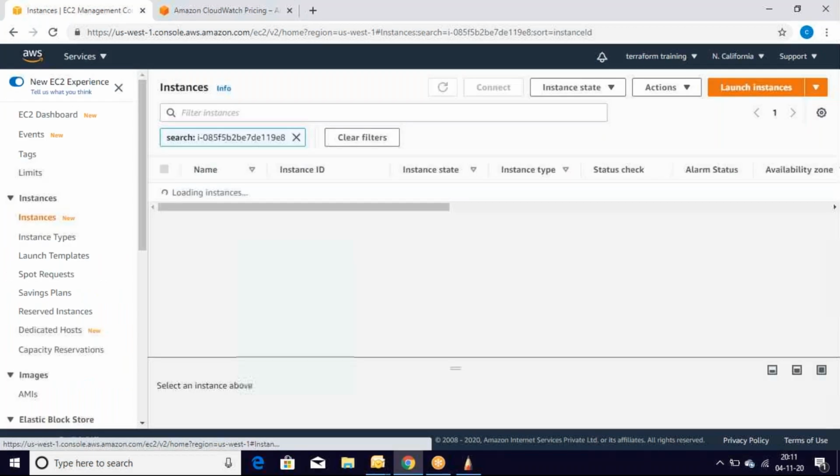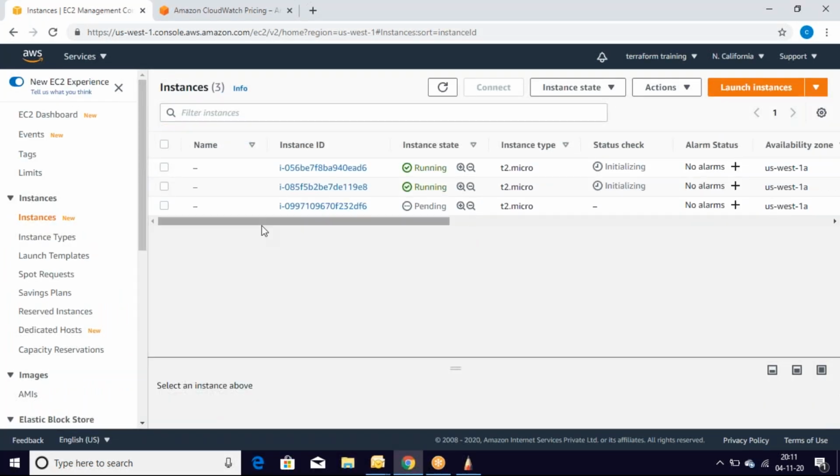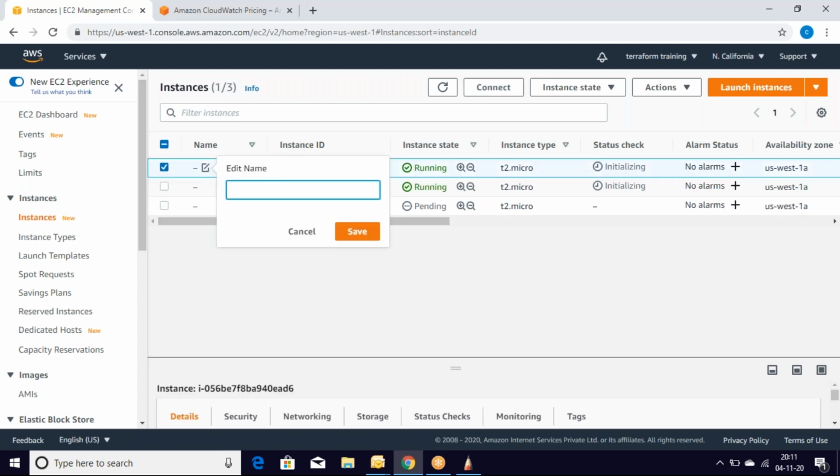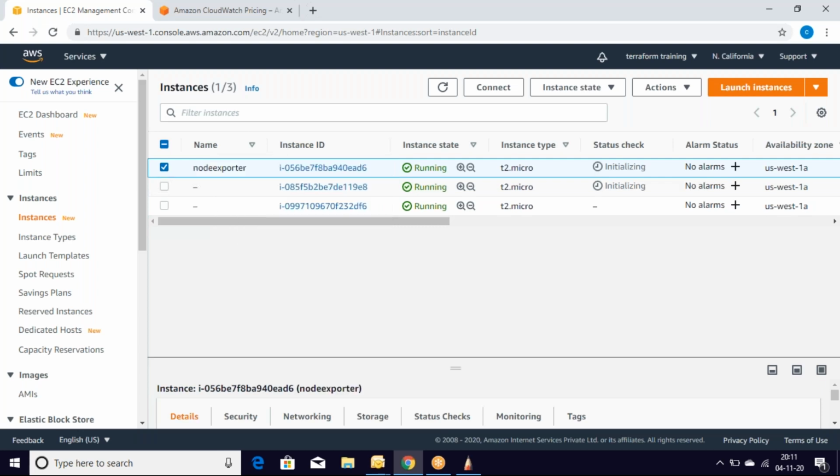Go to these servers. So we have 3 instances. Let's name them. The first one would be the node exporter. As per our discussion, we have to think of this as a node exporter. That's it. Let's save this one.